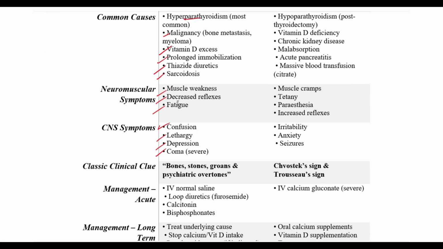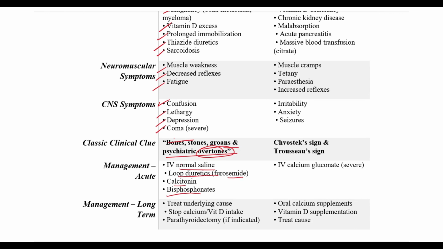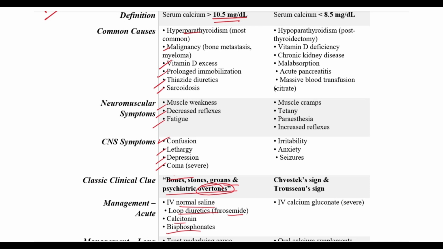The clinical case clue as to how you will identify a person with hypercalcemia clinically would be bones, stones, groans and psychiatric overtones. That means whatever is excess. Management would be acute, that's IV normal saline, loop diuretics like furosemide, calcitonin and bisphosphonates. Long term would be treat the underlying cause, stop calcium and vitamin D intake and parathyroidectomy in severe cases.